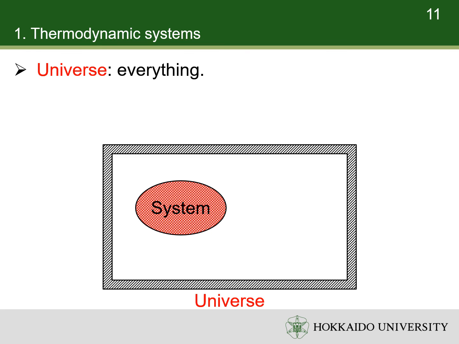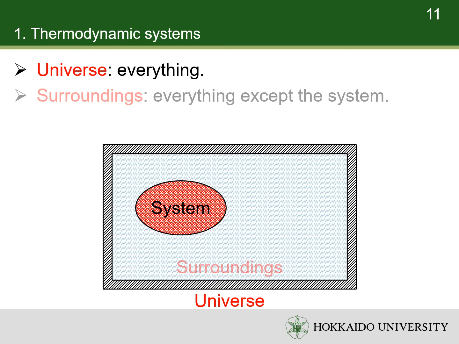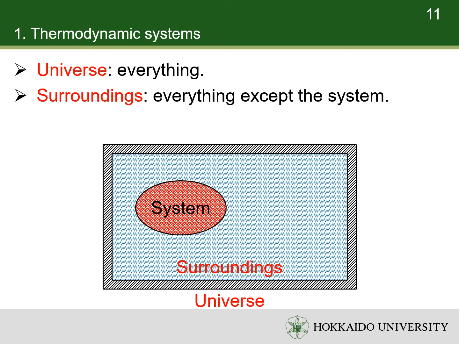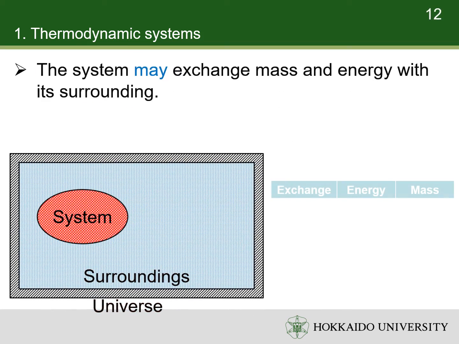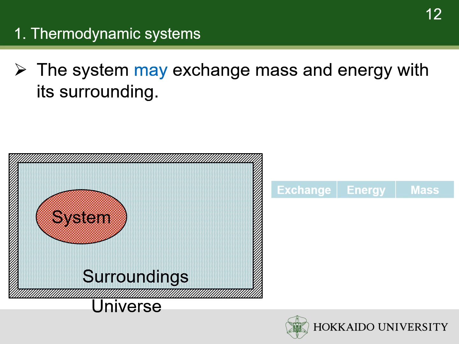In thermodynamics, the universe means everything. The surroundings of the system is everything in the universe except those in the system. The systems can be categorized based on whether they exchange mass or energy with their surroundings. If a system exchanges neither mass nor energy with its surroundings, it is an isolated system. Especially, the universe is an isolated system.